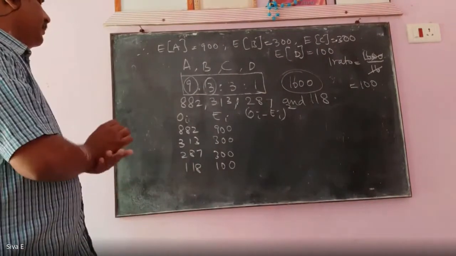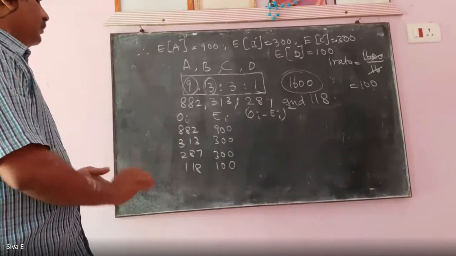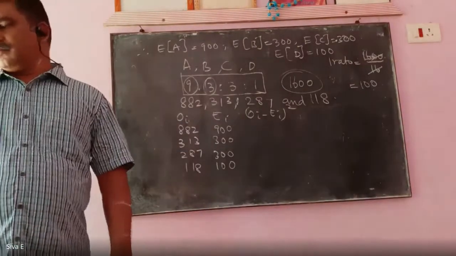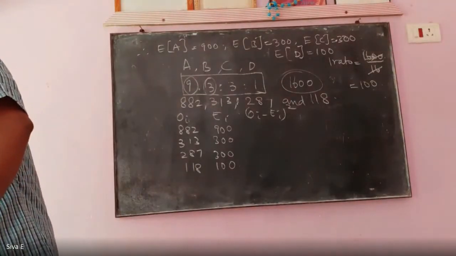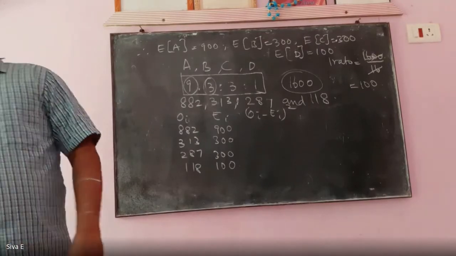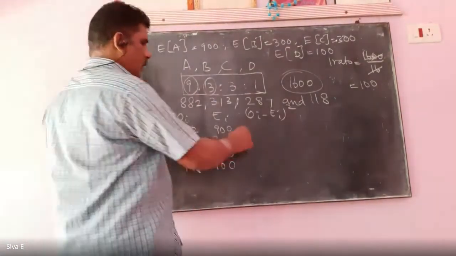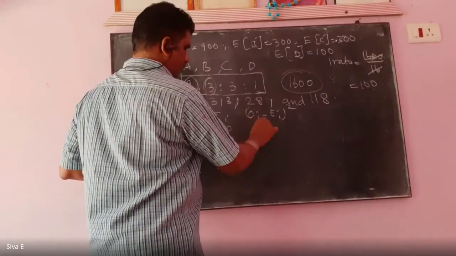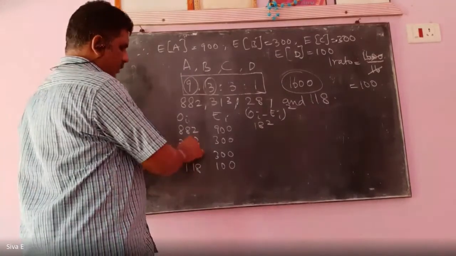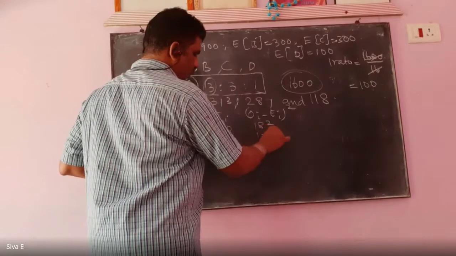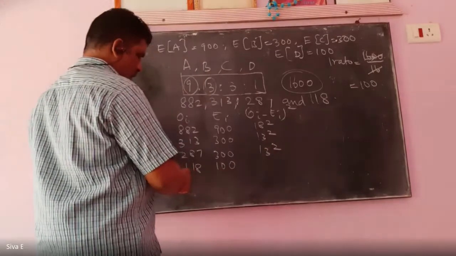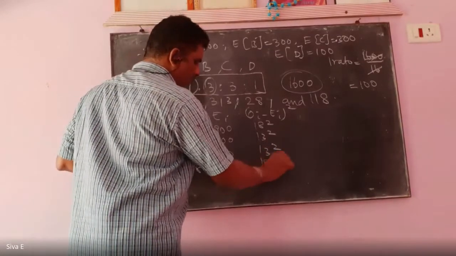What is the first value? 882 minus 900 is 18 square. This one is 13 square. This is also 13 square. It is 18 square.